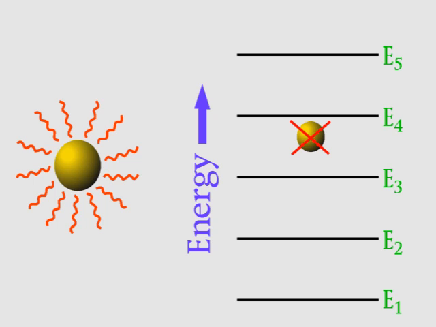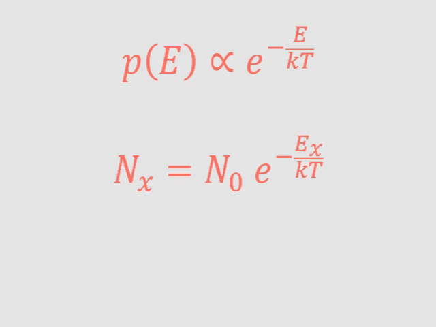So the idea is that if a particle has, say, energy E1, it can emit light with an energy of E1. So with that in mind, our equation changes to this. This says that n_x, that's the number of particles that have an energy E_x, n_x is equal to this.